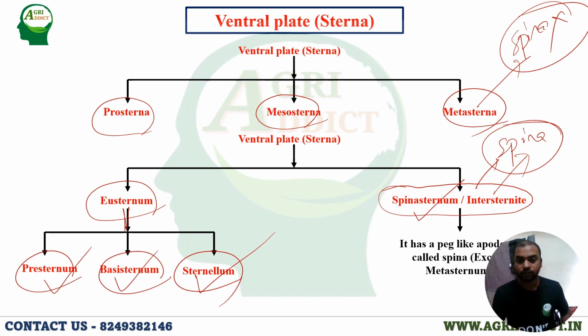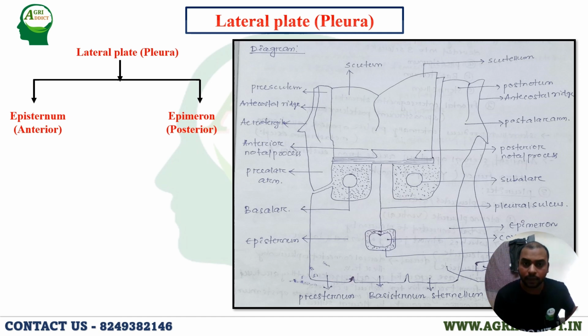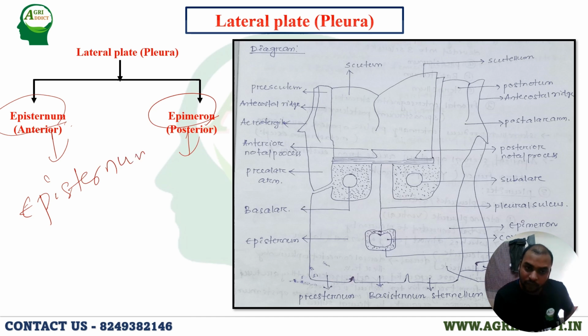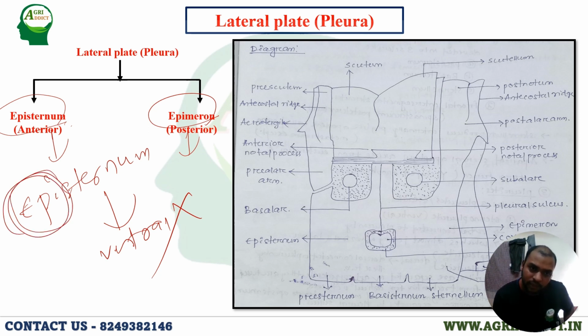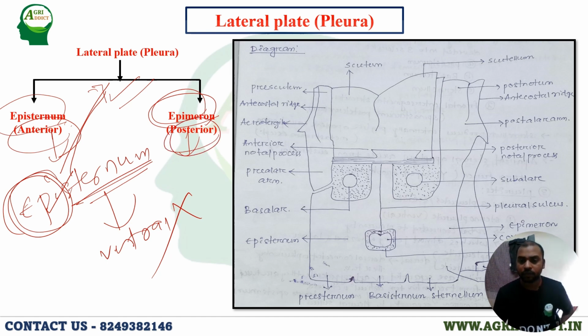What is the location? You see here, this is the lateral plate. The lateral plate is called episternum and epimeron. This is the anterior part and this is the posterior part. Remember, people get confused and think episternum is a part of the ventral part. This is actually wrong. Remember one thing, the term epi means it is a part of the pleura. Episternum is a part of the pleura. That is the anterior part, and epimeron is the posterior part. You see here, this is the actual diagram.